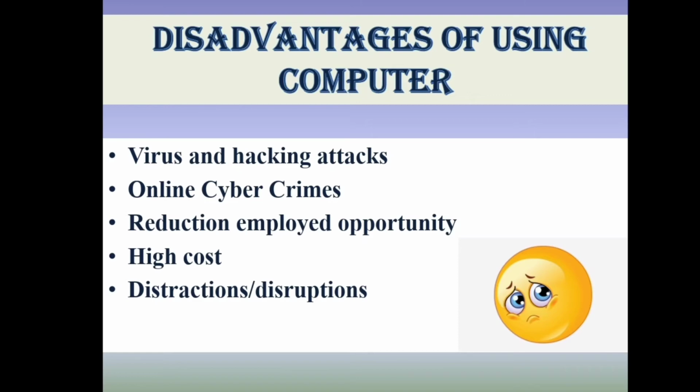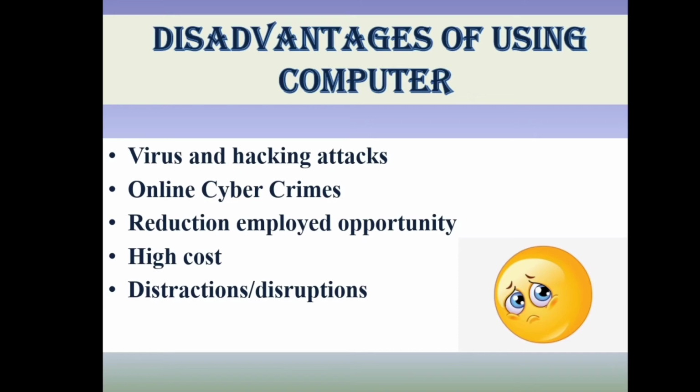Next is distractions or disruptions. Yes, we are using the internet, right children? There are good things as well as bad things on the internet. It is up to us what we are seeing, what we are watching, what we are reading.